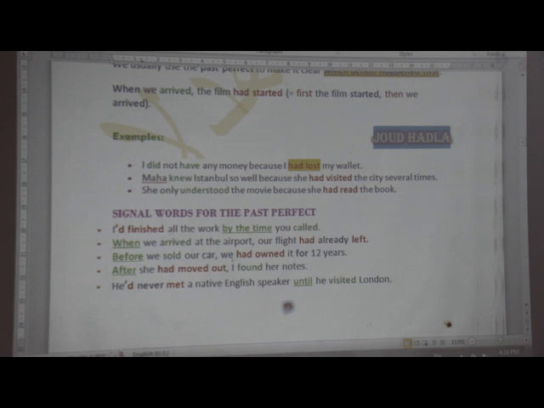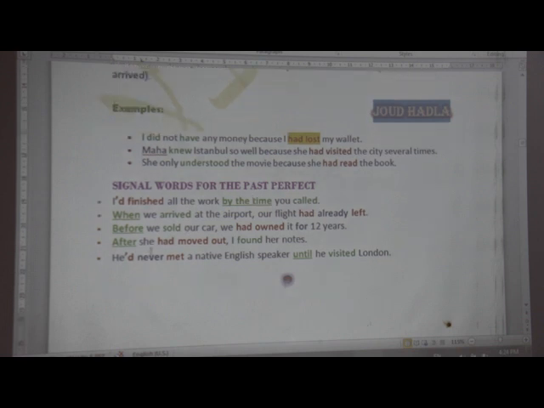Before we sold our car, we had owned it for 20 years. So here we are talking about the possession of the car for 20 years, and this was in the past perfect. And then after that, we sold this car. Now another example: after she had moved out, I found her notes. So first of all, she had moved out, and then I found her notes. He would never meet a native English speaker until he visited London. So here we are talking about two actions. The first action is in the past perfect, and the second action in the past simple.